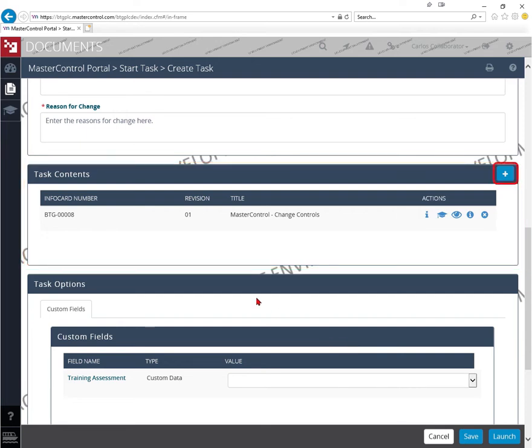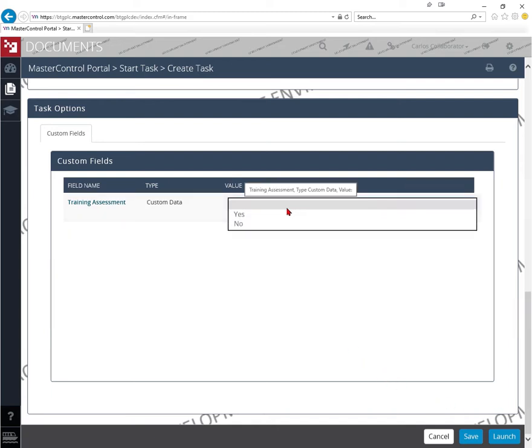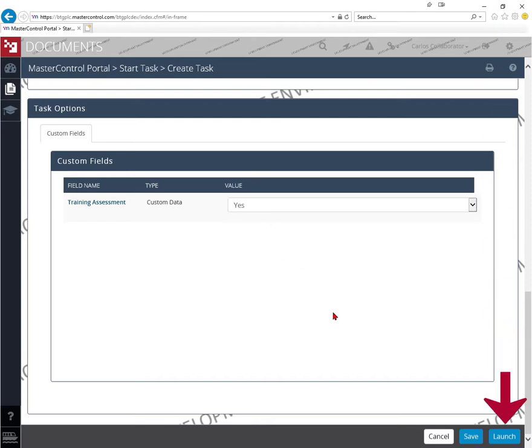The plus icon allows you to add more documents to the DCR. For example, you can request to change at the same time an associated form, or any other available procedure in MasterControl. If a new document needs to be created, contact Document Control to create the InfoCard and make it available to you. Task Options allows you to indicate if the existing training material needs to be changed. Save the DCR to continue later or launch it to request the approval from Document Control.